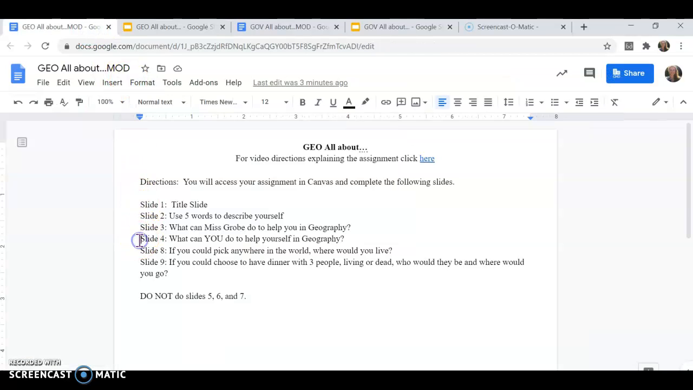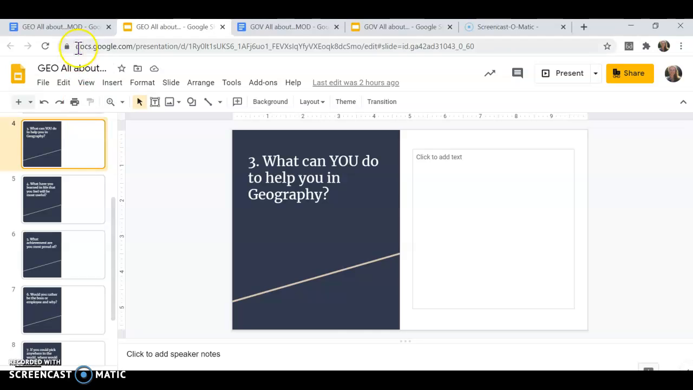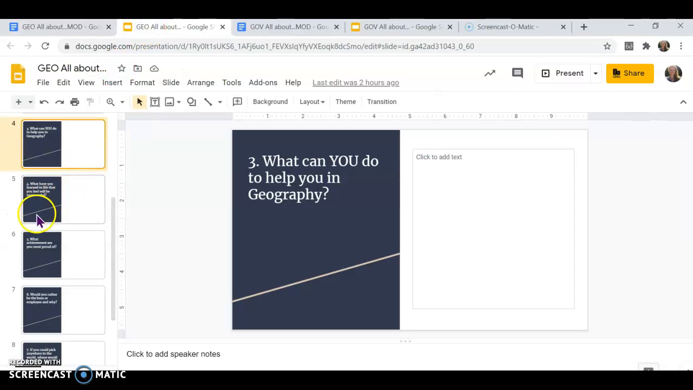After you complete that, you're going to do slide number 4. That slide, this is the what can you do to help you in geography. So what are things you can do as a student to do well in your geography class? Then you're going to skip all the way to slide number 8. And so let's do that.